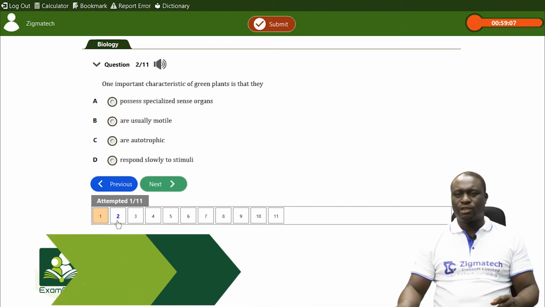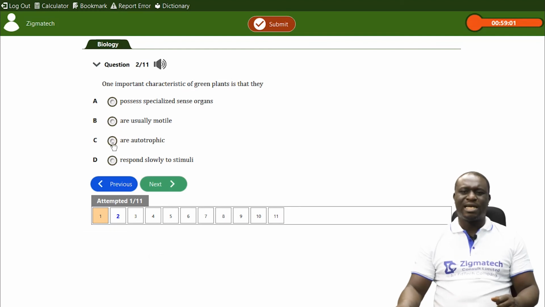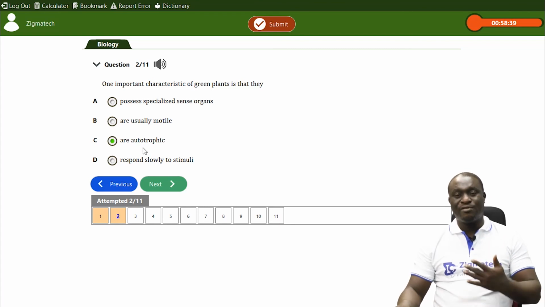Then number two question, they said one important characteristic of green plants is what? The correct answer is autotrophic nutrition. Remember, we said anytime you see the word green, it simply means that that particular plant has what we call chlorophyll. And chlorophyll is one of the conditions necessary for photosynthesis to take place. And photosynthesis is one of the types of autotrophic nutrition. And that simply means ability of living organisms to manufacture their own food.